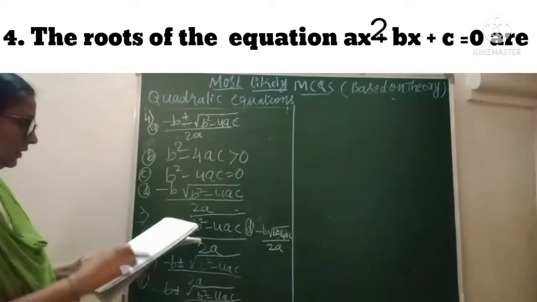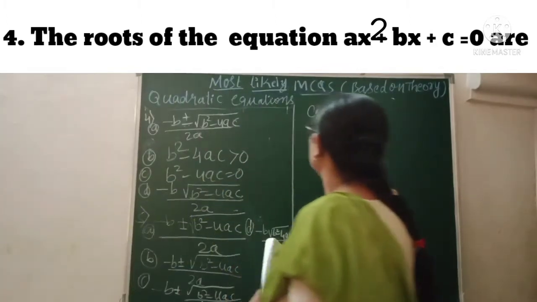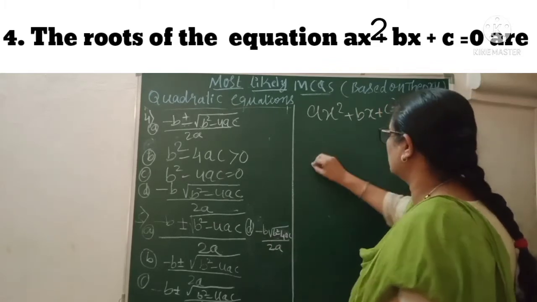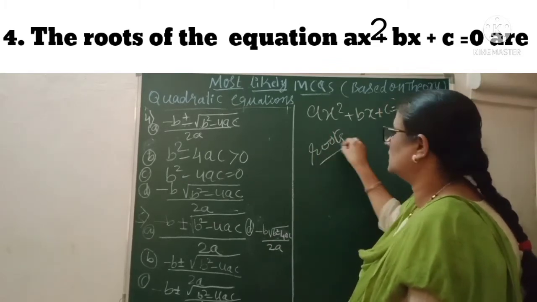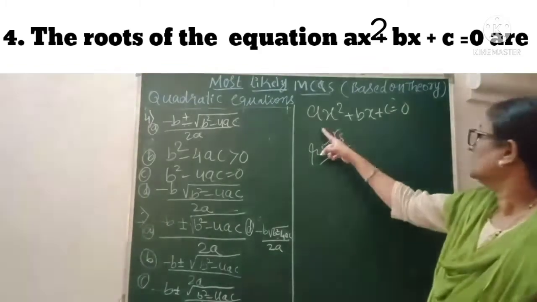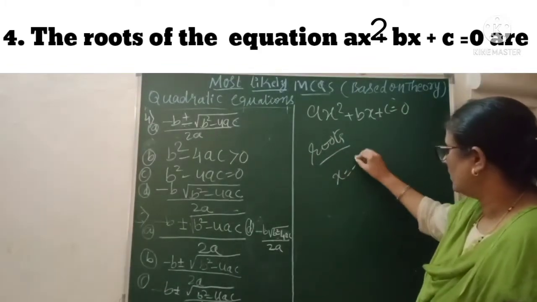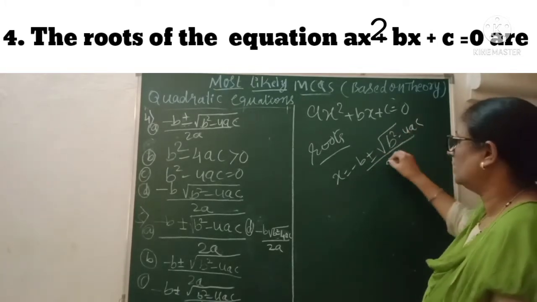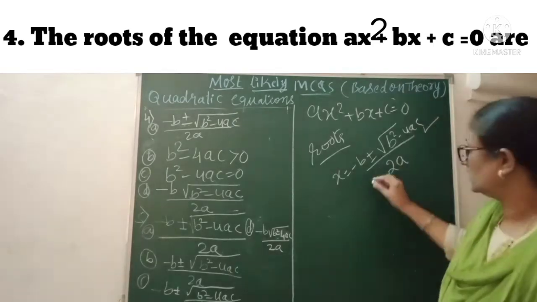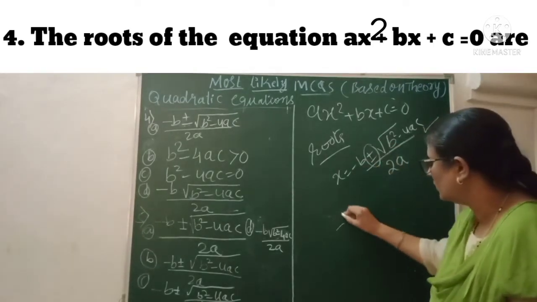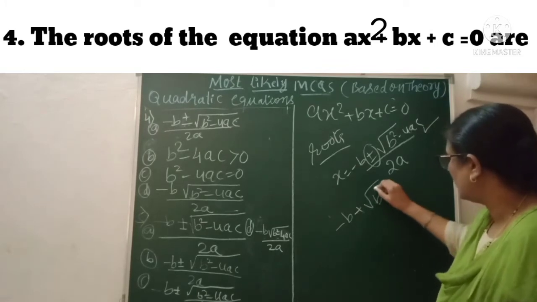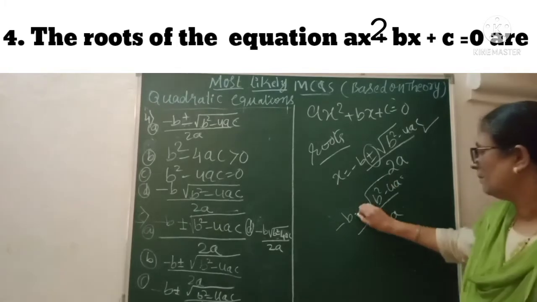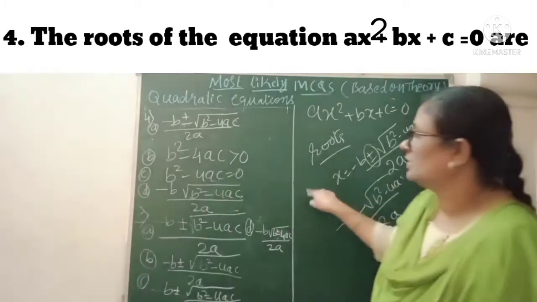The fourth one is: the roots of the quadratic equation ax square plus bx plus c equal to 0 are. What are they asking? The roots of this equation are given by what? This is the standard form: x is equal to minus b plus or minus root b square minus 4ac divided by 2a. This is called the roots of the equation. Plus or minus means here you are getting two roots: minus b plus root b square minus 4ac divided by 2a as one root, and another one is with minus. Okay, so the correct option is this first one.